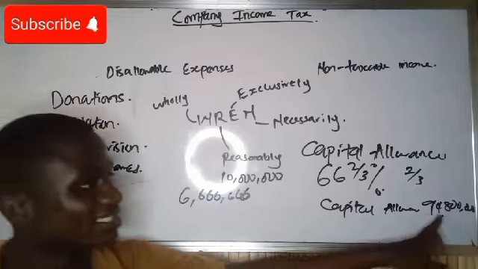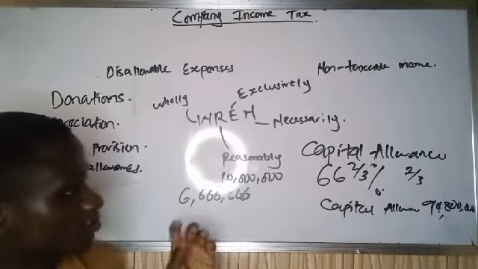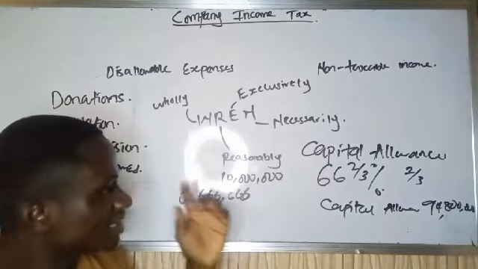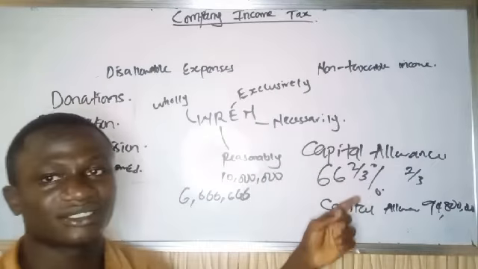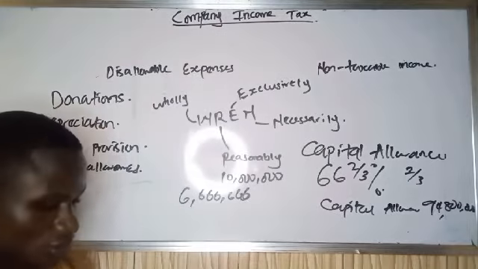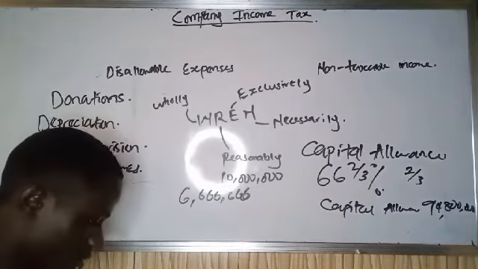So that means that instead of me granting this company the capital allowance that we want to grant them, which is 9,480,000, I cannot grant them a capital allowance that exceeds two-thirds. So I will only grant them this. So I will now say 10 million naira